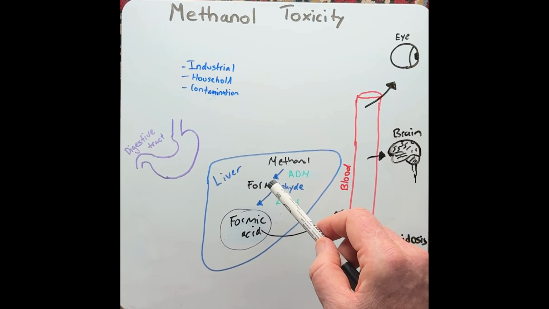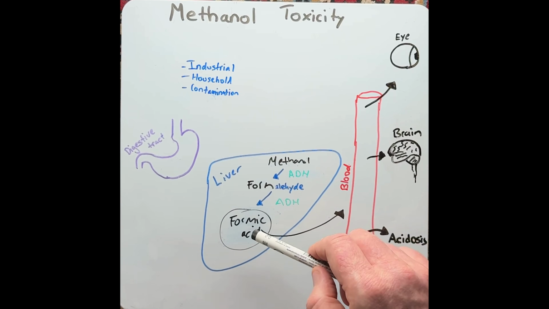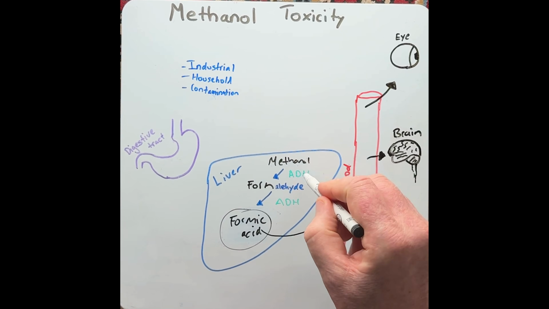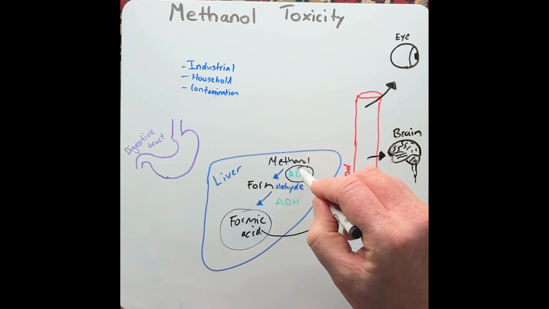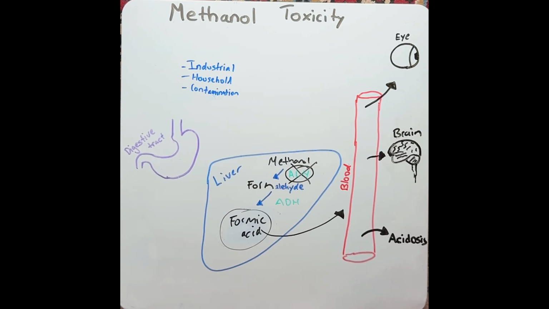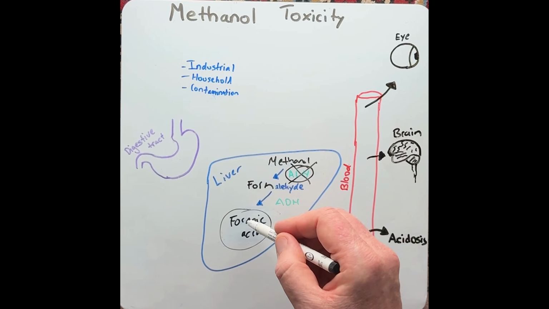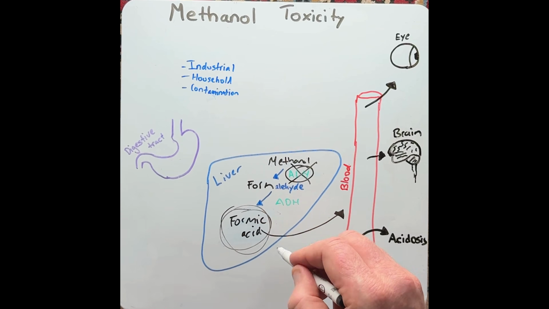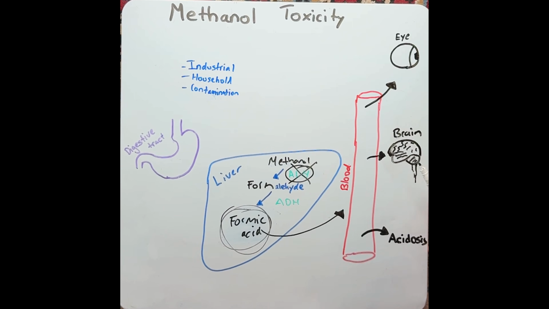If caught early after ingestion, what can be done? The methanol metabolism can be blocked at this enzyme. So we can actually block this enzyme by a number of medications, which then prevents the formation of formic acid and all the downstream effects to the eye, central nervous system, and the metabolic acidosis effects.